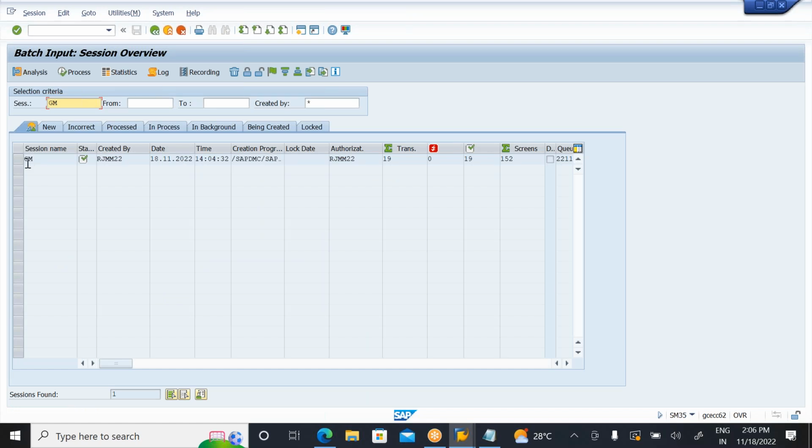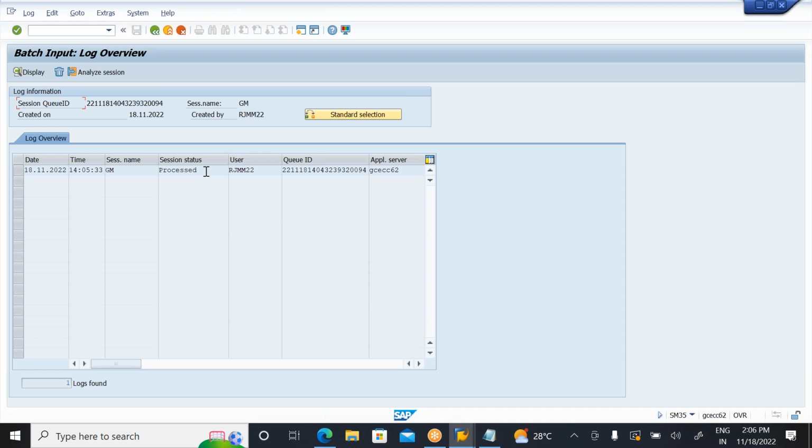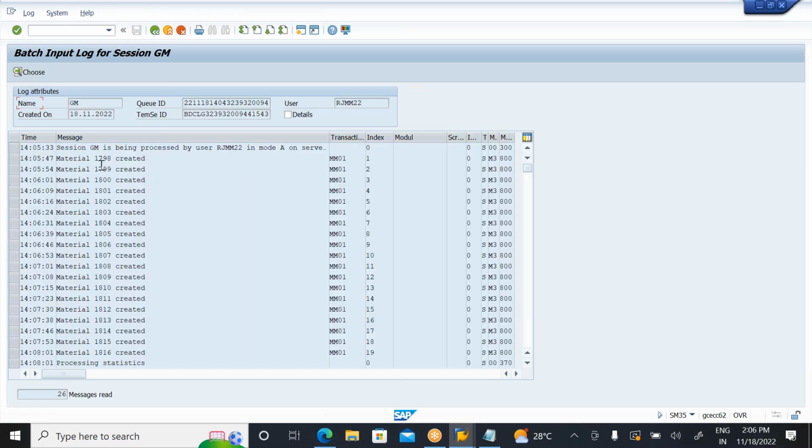After completing the session, you want to see the log here. You can see your log here. Go to see the log. Yes, it is processed. And now you can see the display. What materials are created? It will show you material 1798, 1799, 1800, 1801, 1802. It will also show the time in seconds here, like 14:5, 47 seconds, 54 seconds, 01 seconds. The time at which you created each material, you can see everything.